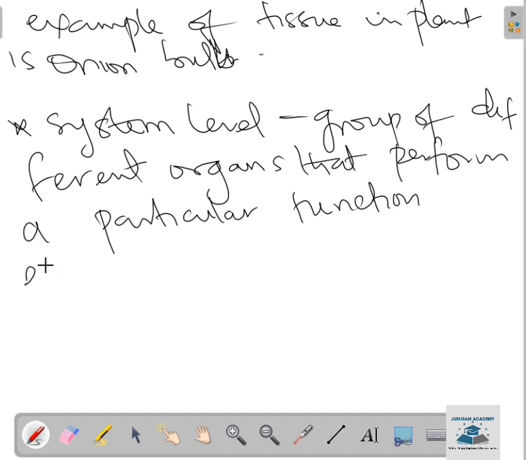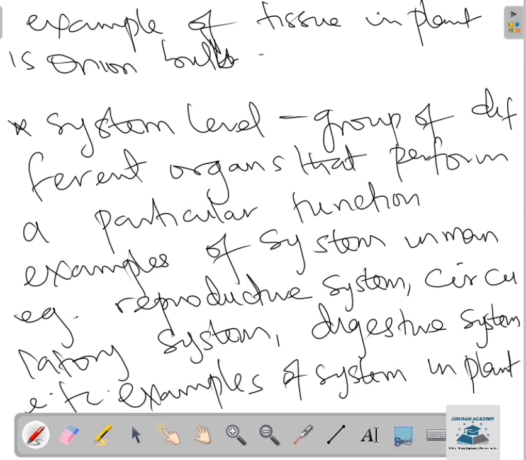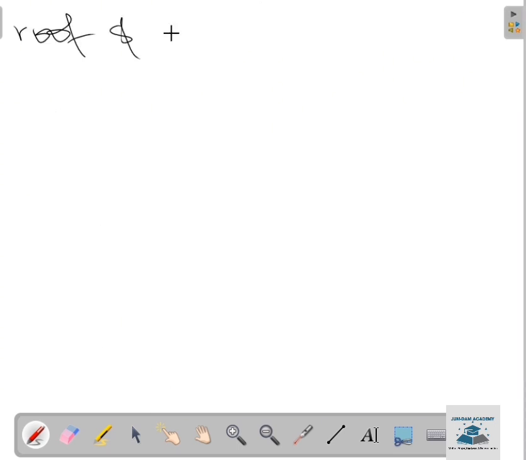Let me put that down. So just like we have examples of systems in man, we also have examples of systems in plants. An example of a system in plants is the root and shoot system. Let's quickly put that on the next page.